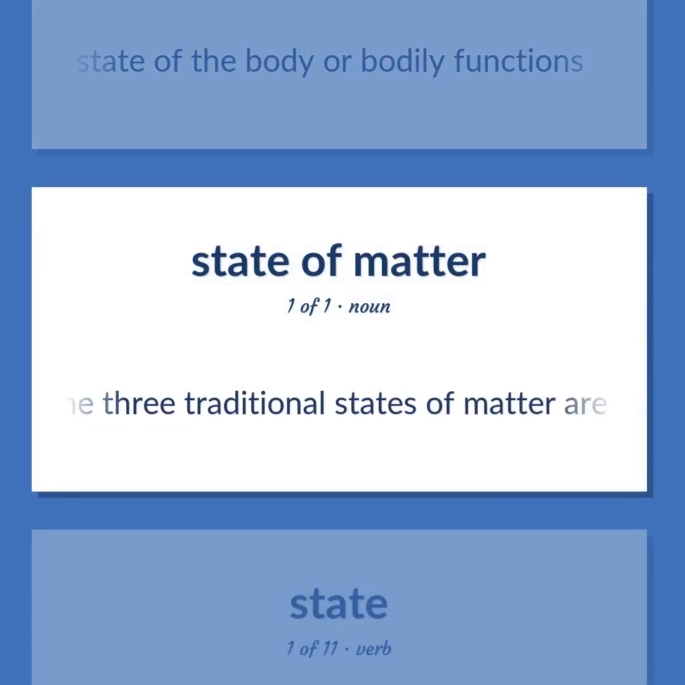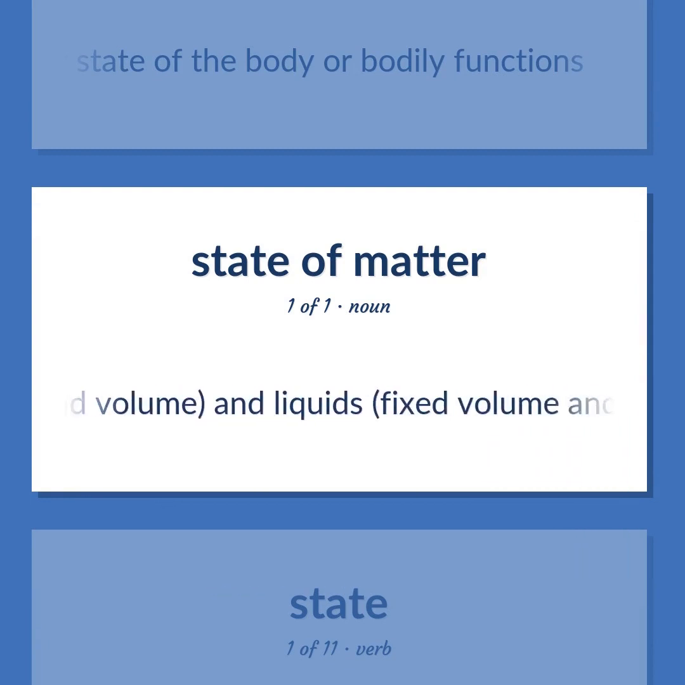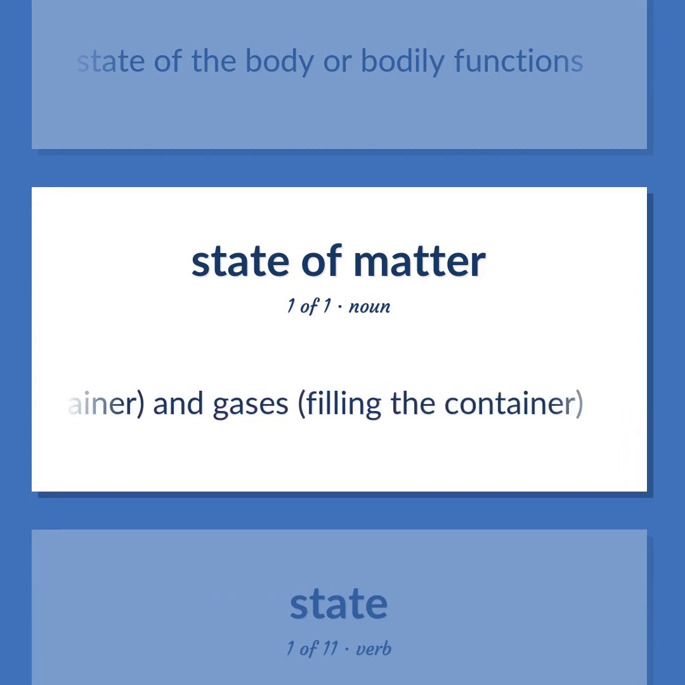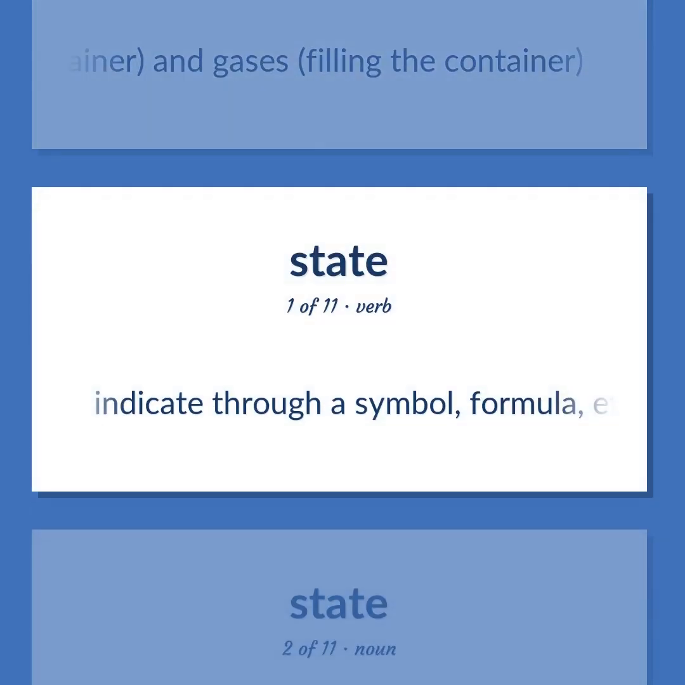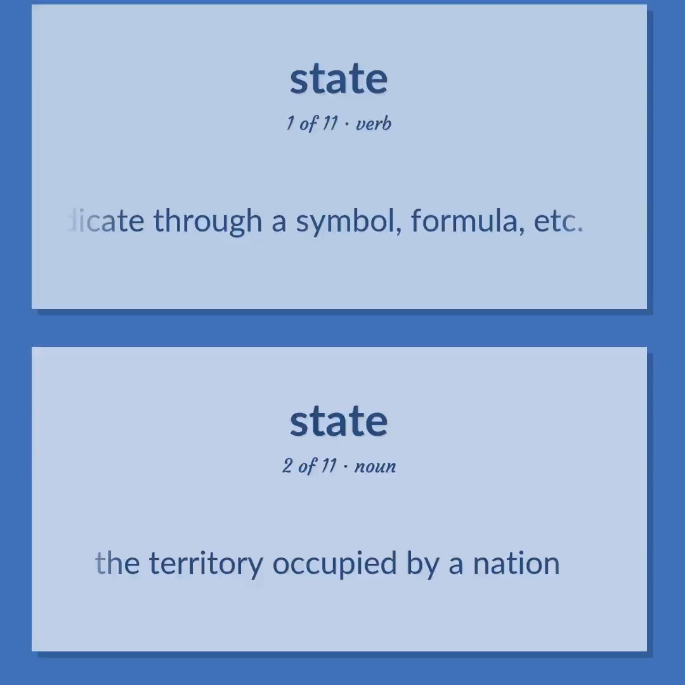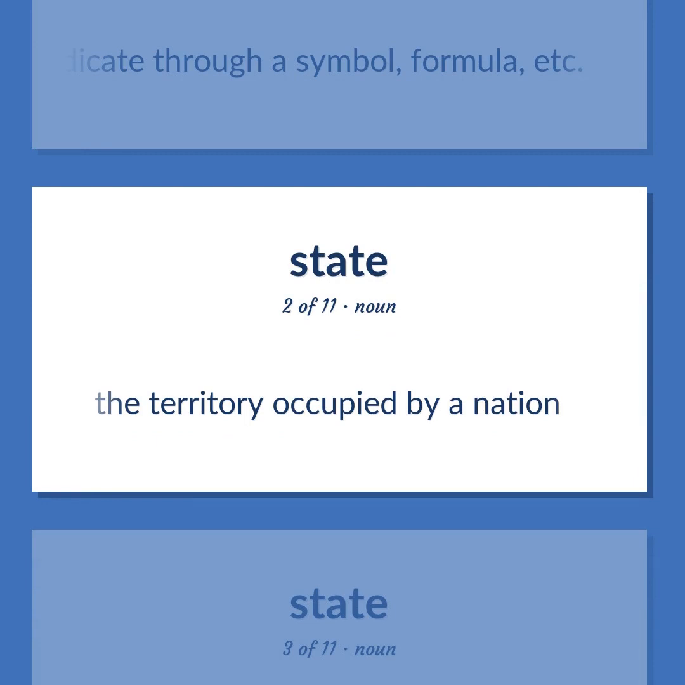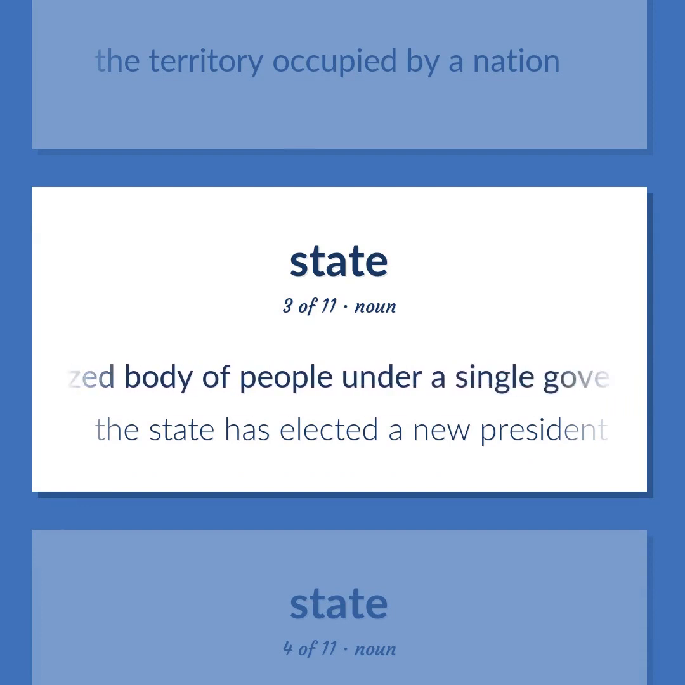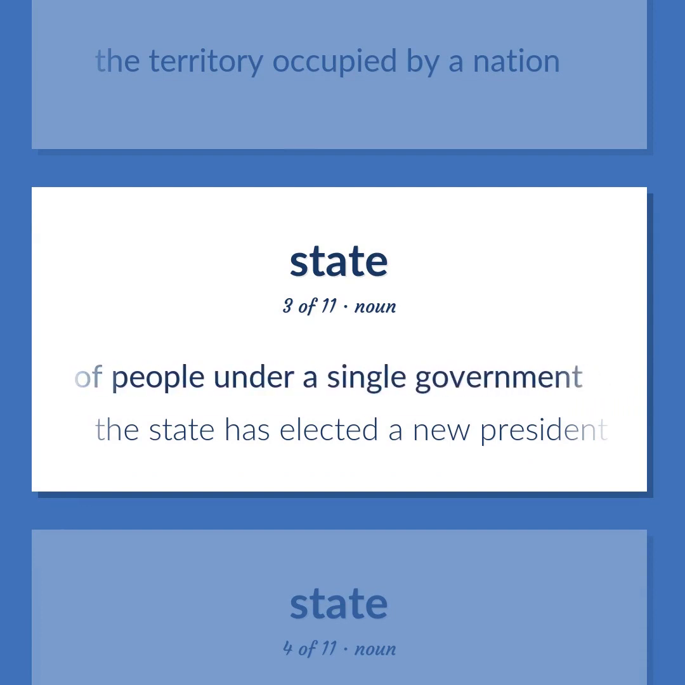Chemistry. The three traditional states of matter are solids, fixed shape and volume, and liquids, fixed volume and shaped by the container, and gases, filling the container. Indicate through a symbol, formula, etc. The territory occupied by a nation. A politically organized body of people under a single government. The state has elected a new president.